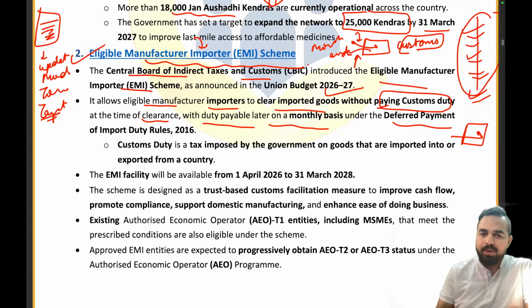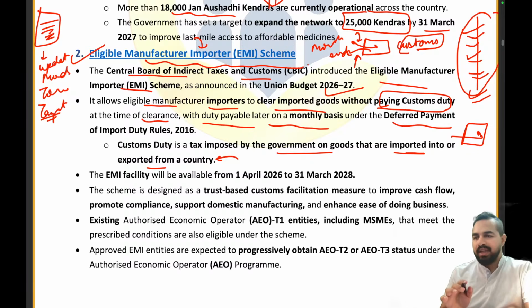Now what is the custom duty? I already told you, it is a tax imposed by the government on goods that are imported into or exported from a country. Now this EMI facility will be available for a period from 1st April 2026 to 31st March 2028. Right? 1st April 2026 to 31st March 2028.